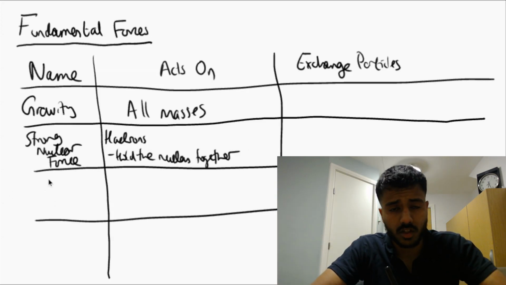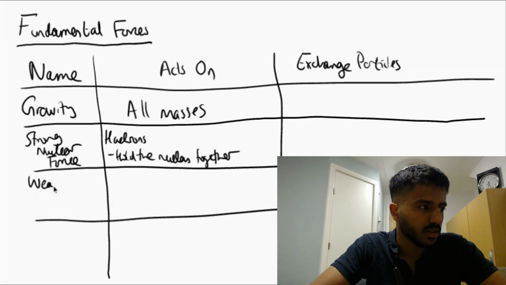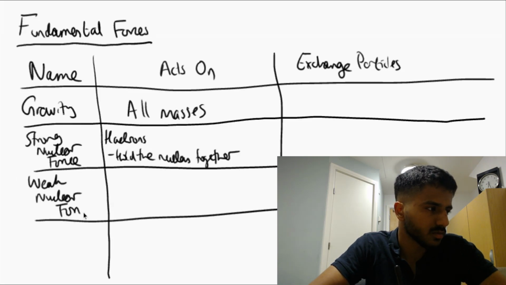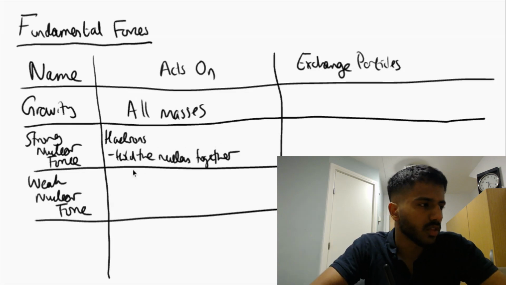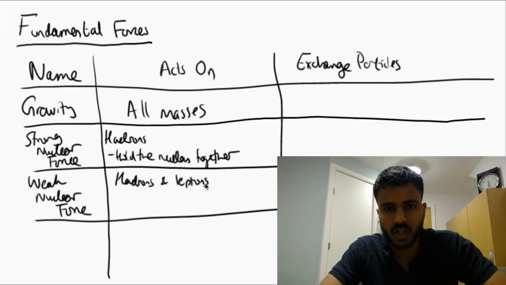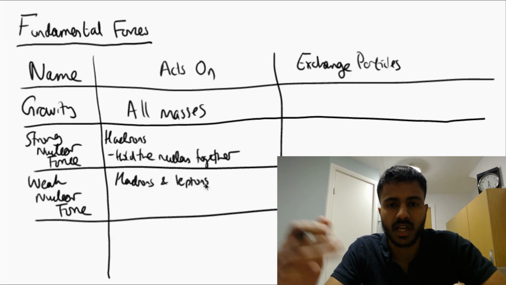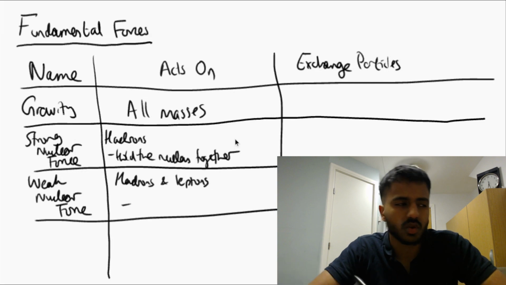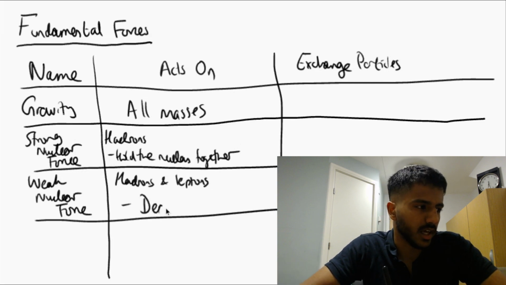The next fundamental force is the weak nuclear force, or often known as the weak interaction, and this acts on both hadrons and leptons. Take these names for granted right now, we will discuss them in later videos, and the weak nuclear force is also responsible for certain decays.